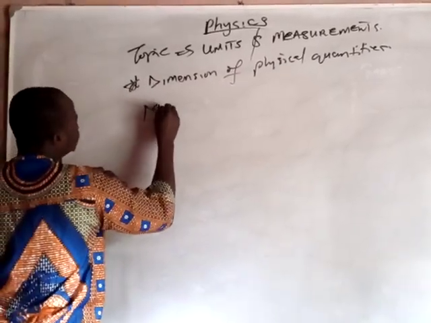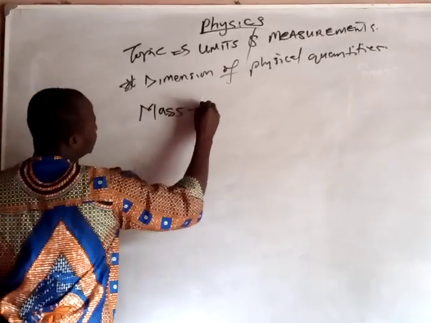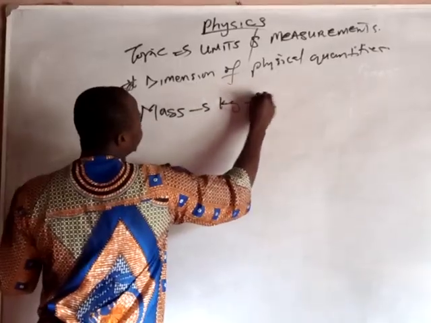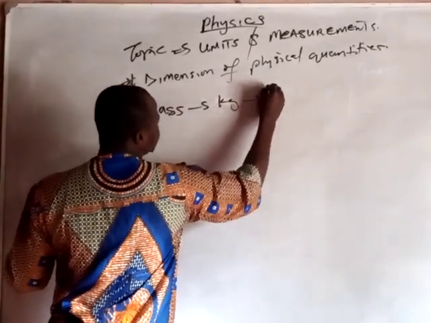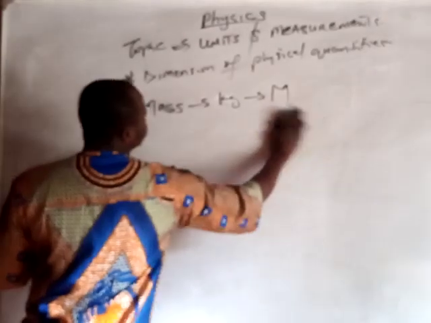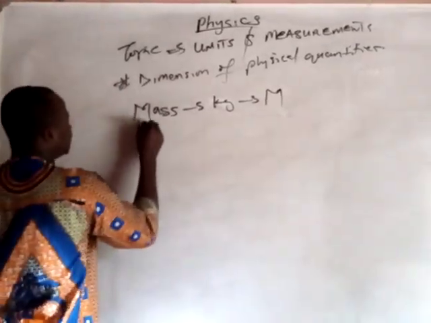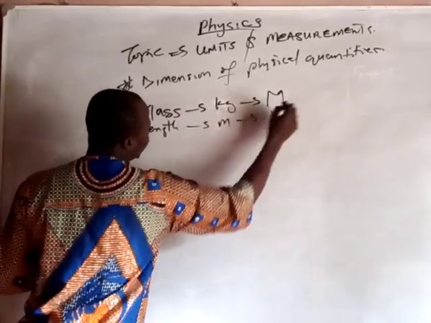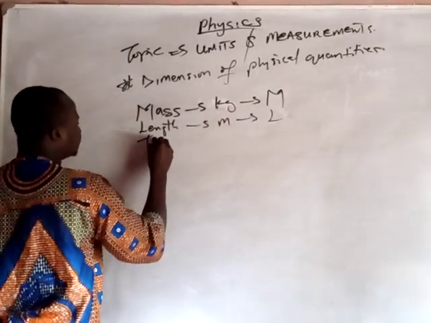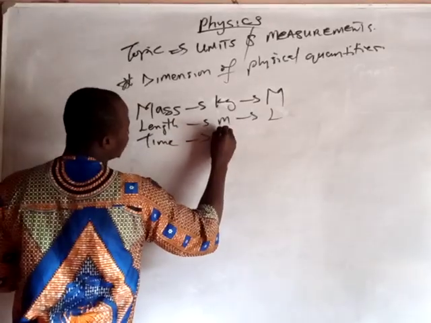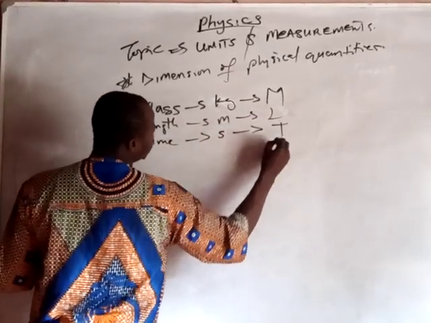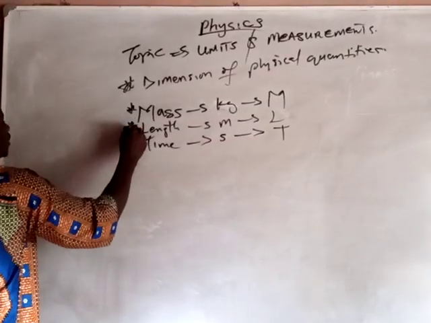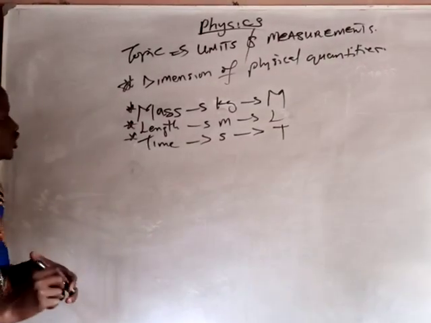Mass is kilogram, represented as capital M. Length is meter, represented as capital L. Time is seconds, represented as capital T. So these are the things that will help us to navigate any questions on dimension.